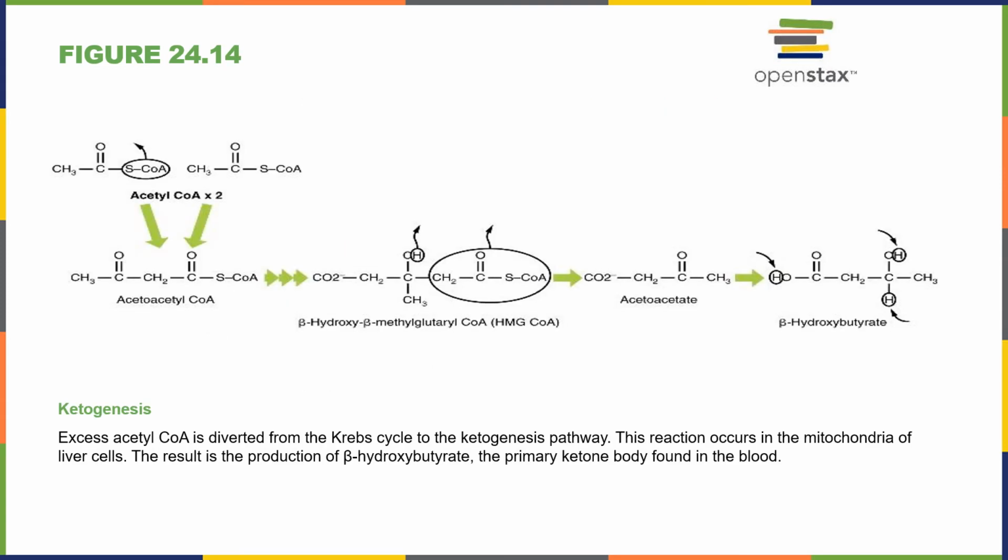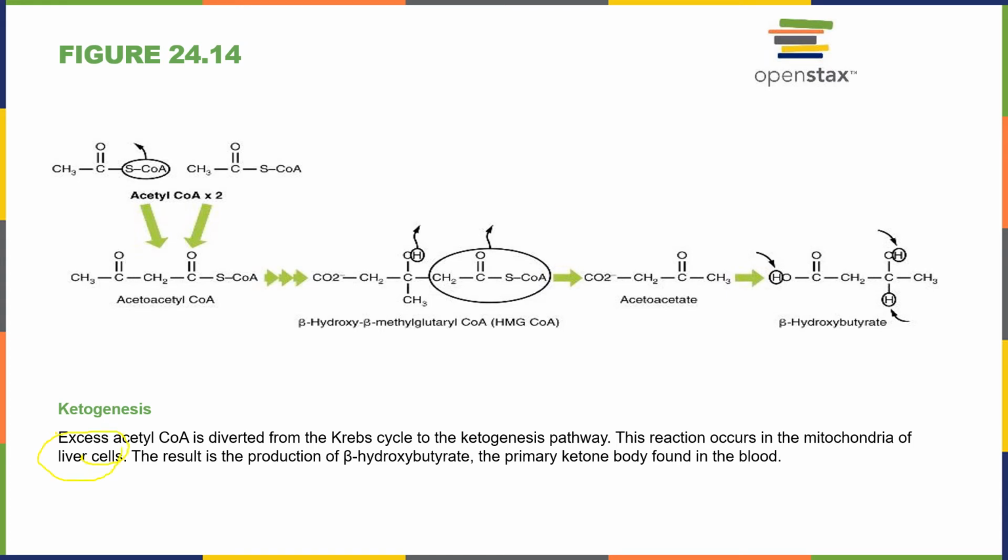All right. Excess acetyl-CoA is diverted from the Krebs cycle to the ketogenesis pathway. Right. So remember our stages within the mitochondria. First we made some acetyl-CoA, then we had the Krebs cycle, then we had the electron transport chain. So excess acetyl-CoA can be diverted to the ketogenesis pathway. It occurs in the mitochondria of liver cells, right?